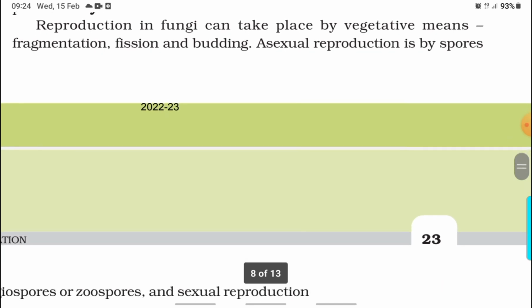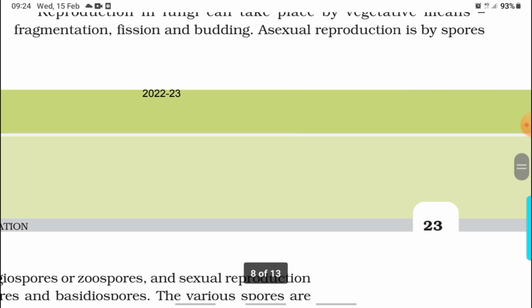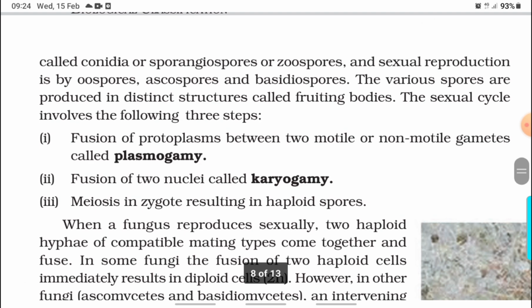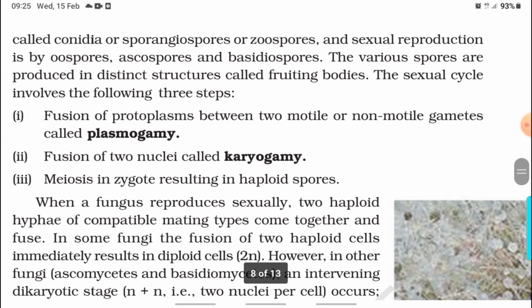Reproduction in fungi can take place by vegetative means: fragmentation, fission, and budding. Asexual reproduction is by spores called conidia or sporangiospores or zoospores, and sexual reproduction by oospores, ascospores, and basidiospores. The various spores are produced in distinctive structures called fruiting bodies. The sexual cycle involves the following three steps. First, fusion of protoplasm between the two motile or non-motile gametes called plasmogamy. Second, fusion of two nuclei called karyogamy. Third, meiosis in zygote resulting in haploid spores.